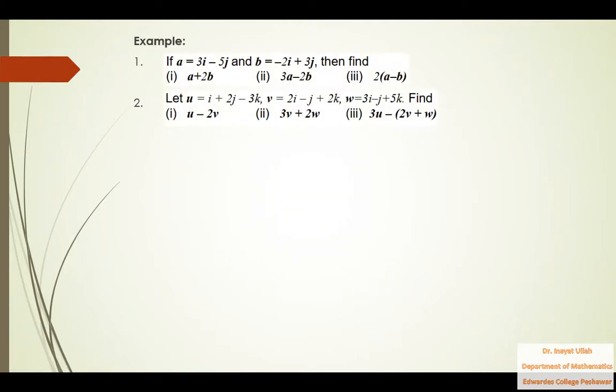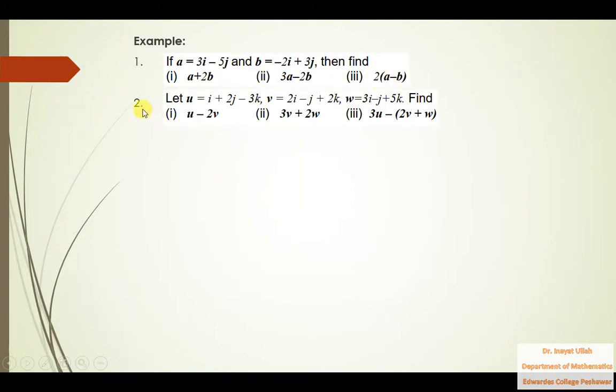In the first example, you are given two vectors: a is 3i minus 5j, and the second vector b is minus 2i plus 3j. These two vectors are given to you, and you are asked to find, first, the sum of a and 2b. Secondly, 3a minus 2b, and thirdly 2 times a minus b.